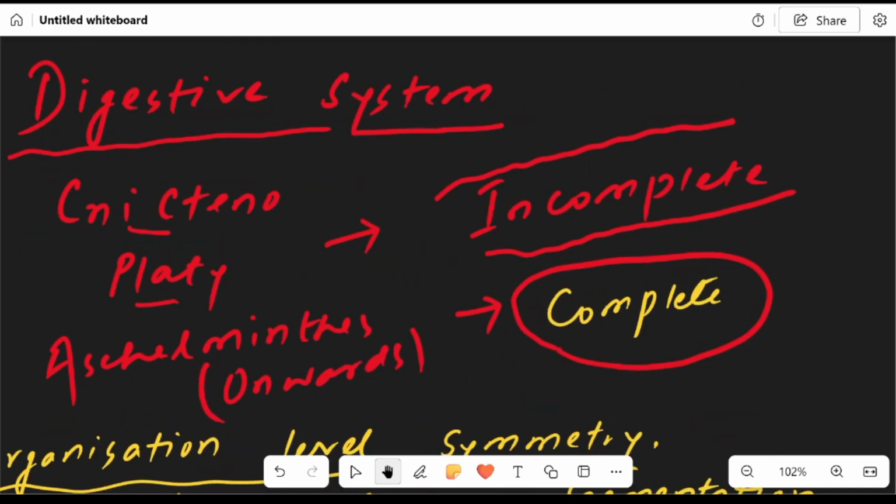Digestive system in Cnidaria, Ctenophora, Platyhelminthes, it's incomplete. Aschelminthes onwards, it's complete. Digestive system, Cnidaria, Ctenophora, Platyhelminthes, it's incomplete, while in Aschelminthes onwards, it's complete.